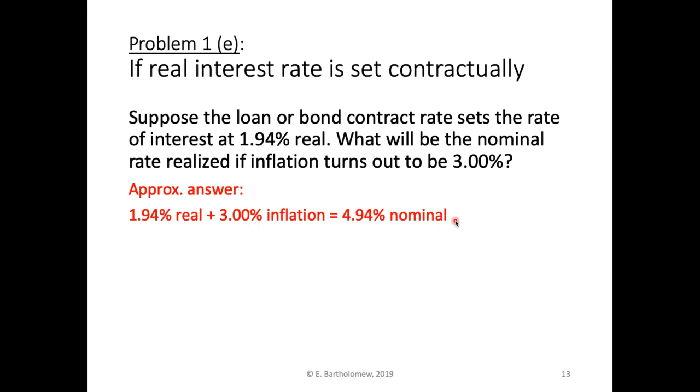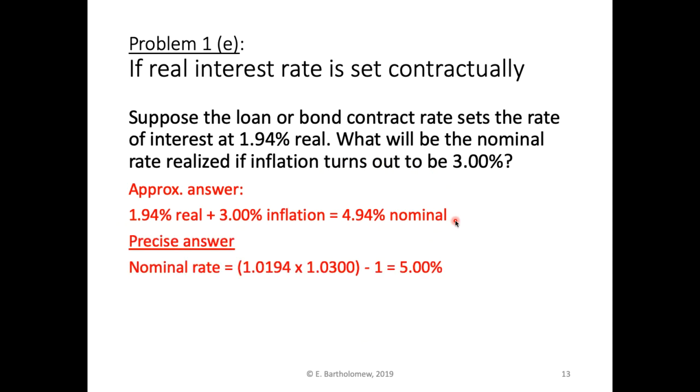But as you might expect, the precise answer is going to be a little bit different. We would effectively compound the two numbers. So 1 plus the real rate times 1 plus the inflation minus 1 gives us the nominal return of 5%. And the reason for that is because we would be earning that real rate on 1 plus the rate of inflation.